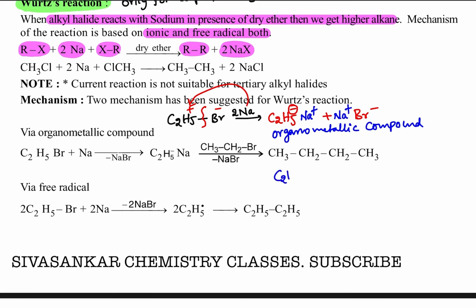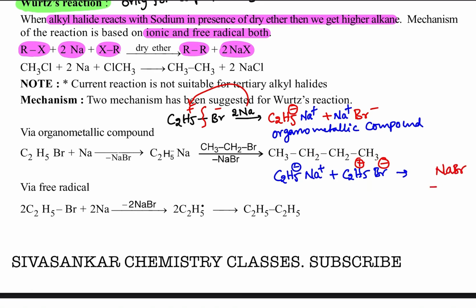This organometallic compound, C2H5 minus Na plus, reacts once again with ethyl bromide. Heterolytic cleavage happens, with a negative charge on one part and a positive charge on the other. The Na plus combines with Br minus, giving sodium bromide.